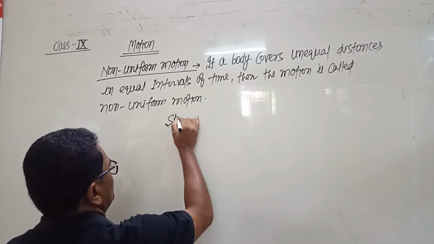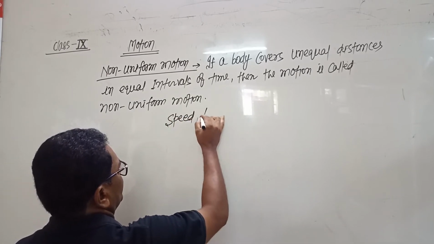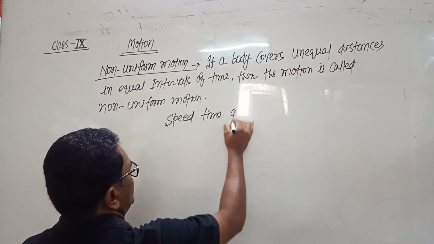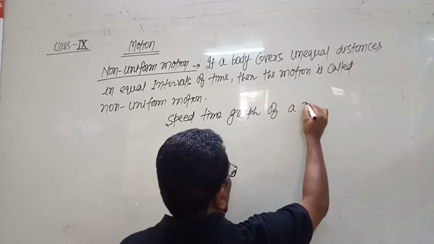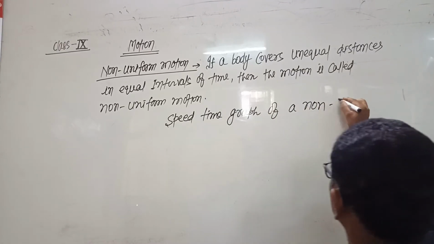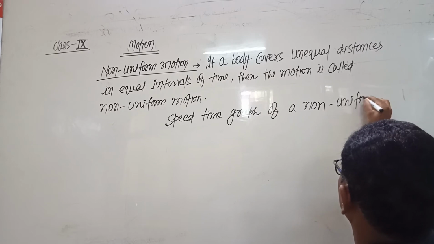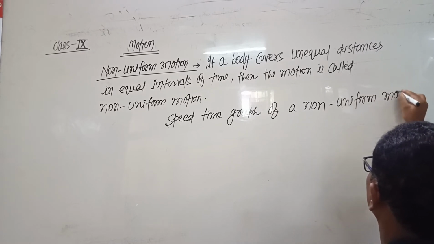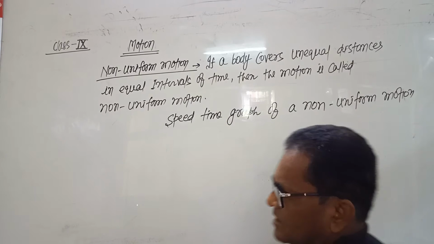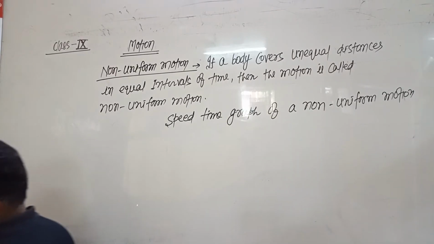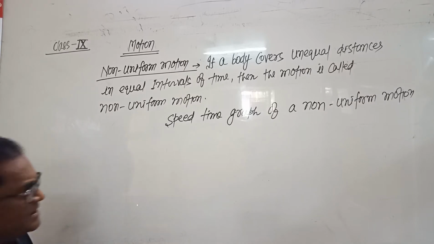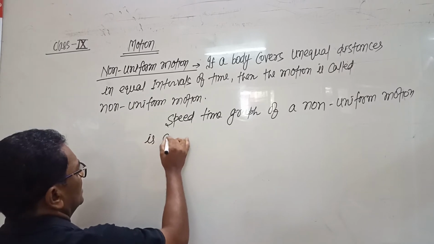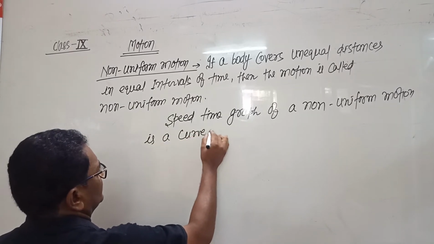And a speed time graph of a non-uniform motion is a curved line.